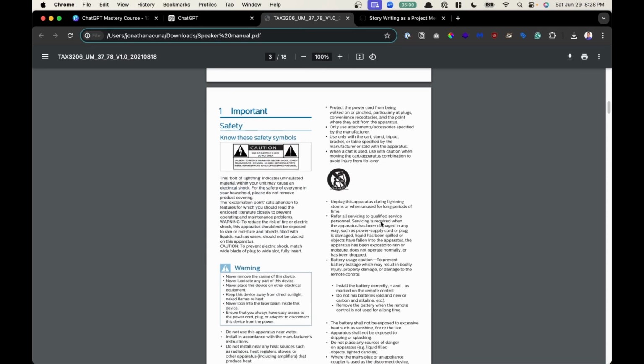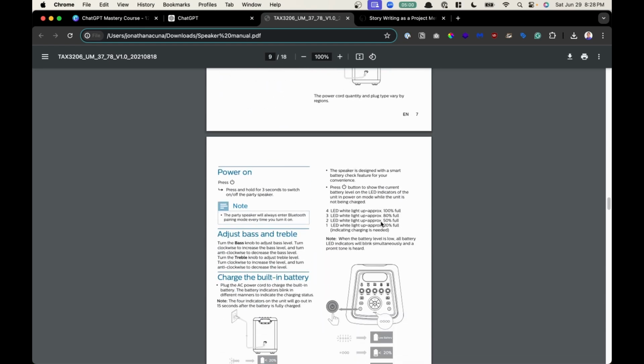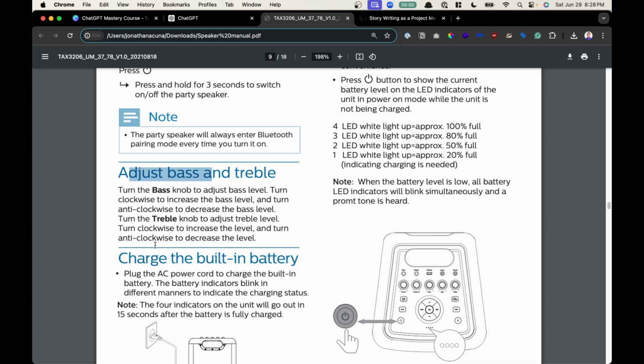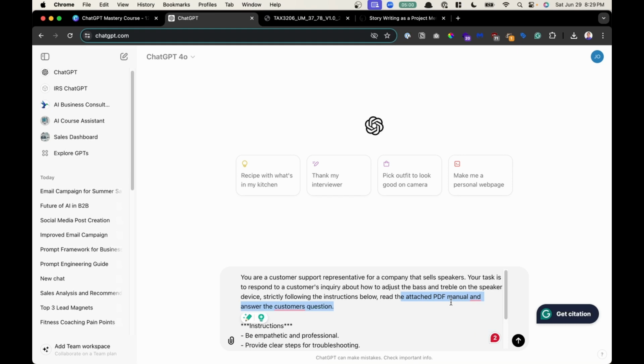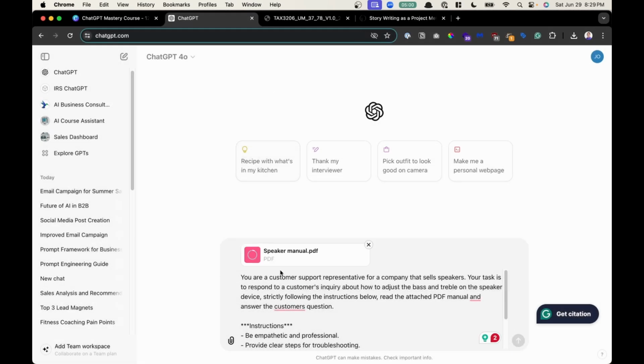Let's say this is the speaker, and somewhere on page 8, if we go there, this is what we're looking for to adjust the bass and treble. So the instructions and how to solve the problem are in this PDF file. The PDF file is saved on my computer, so let's attach that to this prompt. I'm going to click on the paperclip icon, click upload from computer, and click on the speaker manual.